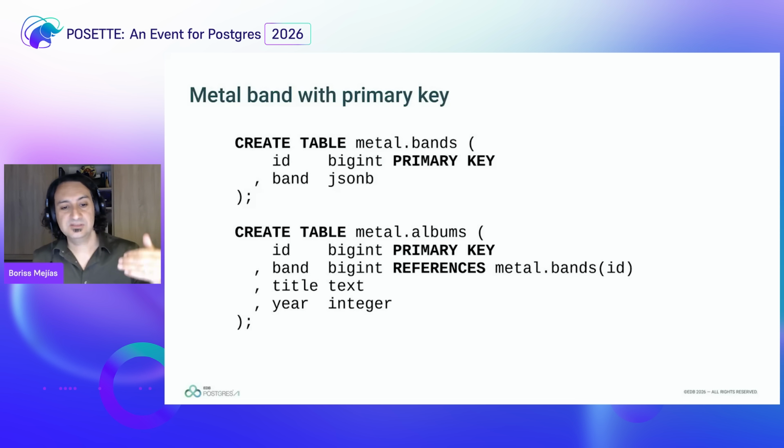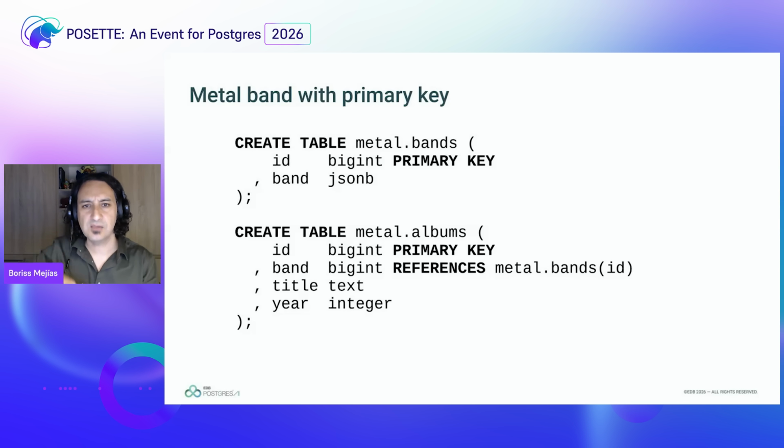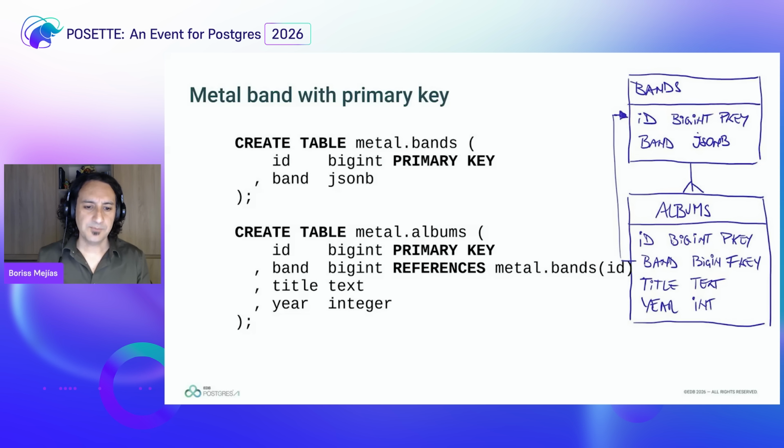And then I'm going to create the metal album, not even as a JSON object, because they all have an ID, a band ID, which is a foreign key, as you can see here, references metal band ID, and a title, which is the title of the album, and then the year that the album was published. Then you can have songs that refer to the album, or you can have a JSON object with all the songs there. It depends on how you want to shape your objects. Okay, so now I have this diagram where I can clearly see the reference from the album to the band that recorded this album.